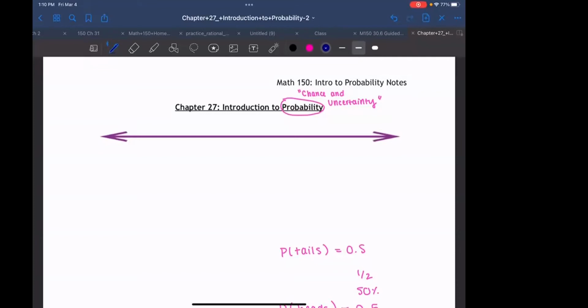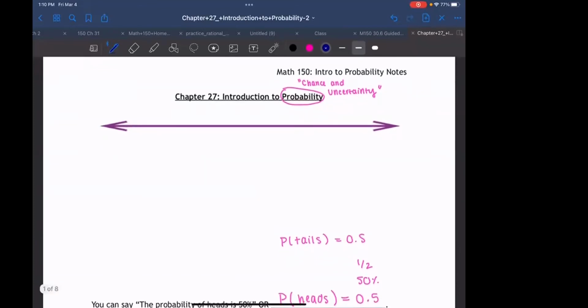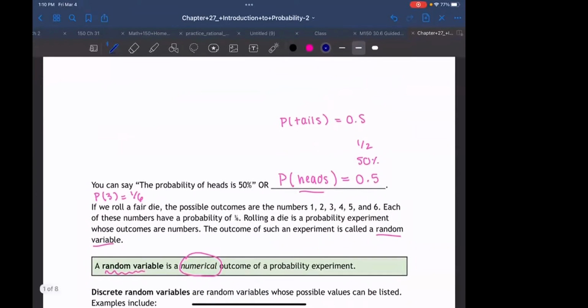All right, let's see. Chapter 27. We started this section on probability. I like to call it chance and uncertainty because we're talking about things that might happen, but they also might not happen, right? We had this way of organizing different types of ways to describe the probabilities of things. It let us know that probability isn't just random numbers. It's actually a spectrum of different things. For example, quite likely is different than Buckley's chance, right? So we had the difference between those two words.